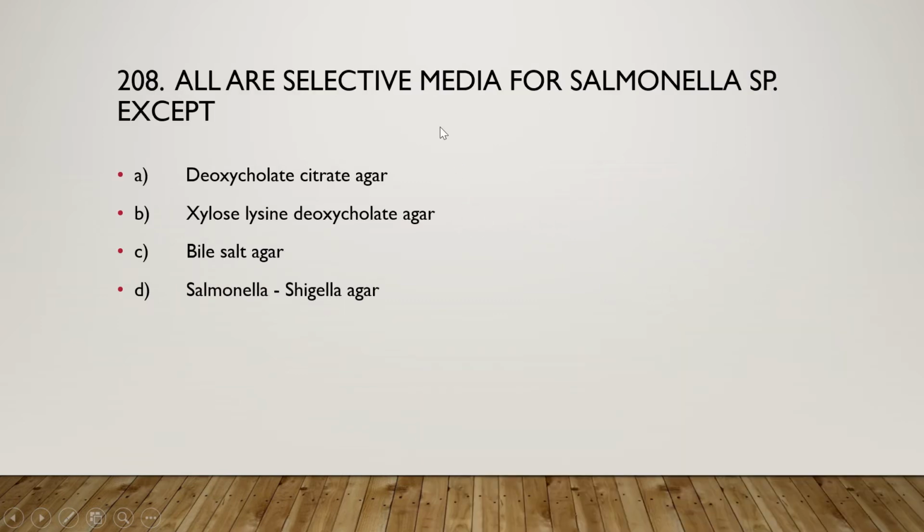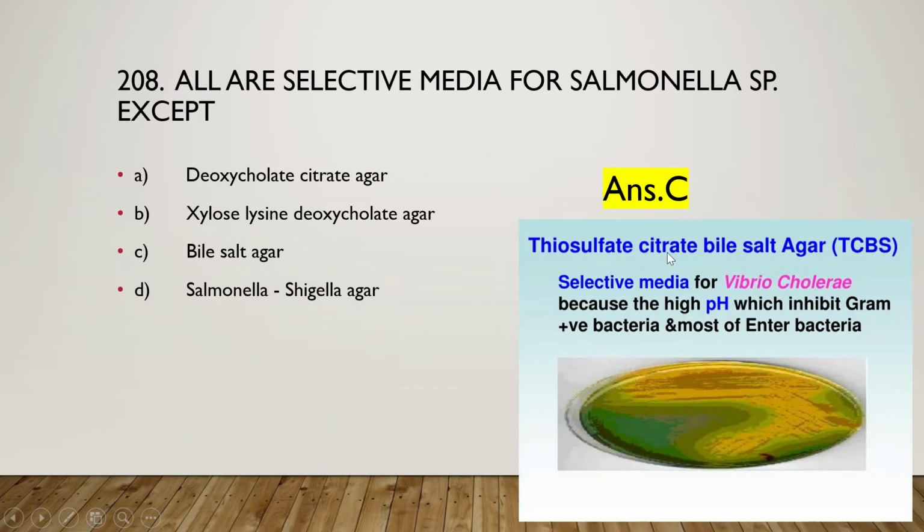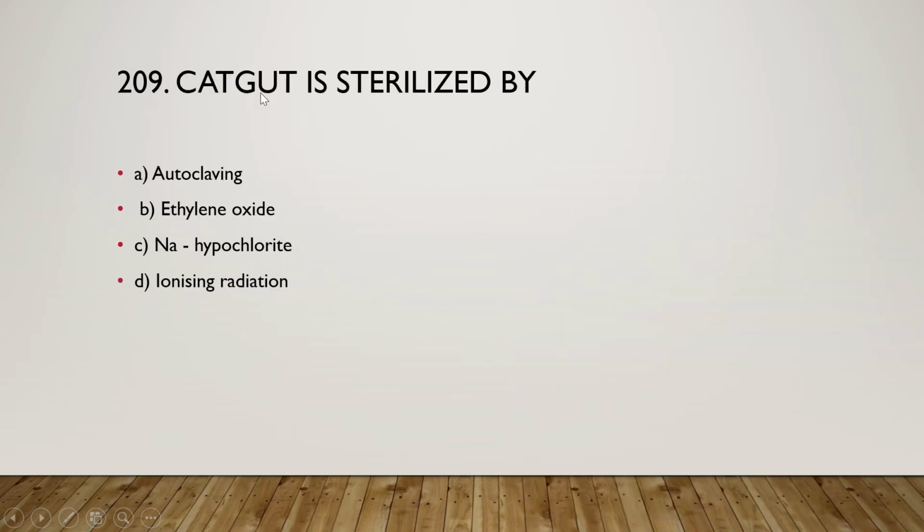So move on to the next question: all are selective media for Salmonella species except deoxycholate citrate agar, xylose lysine deoxycholate agar, bile salt agar or Salmonella Shigella agar, and the right answer is option C, that is bile salt agar. So bile salt agar is not a selective agar for Salmonella, because thiosulfate citrate bile salt agar is a selective media for Vibrio cholerae, because of the high pH which inhibits gram positive bacteria and most of the enteric bacteria.